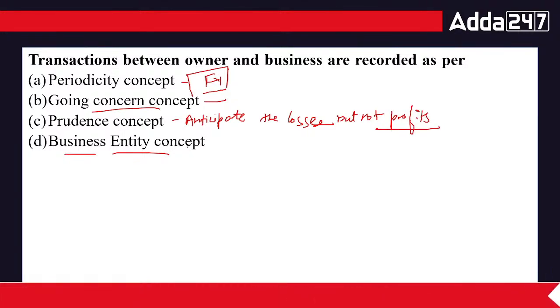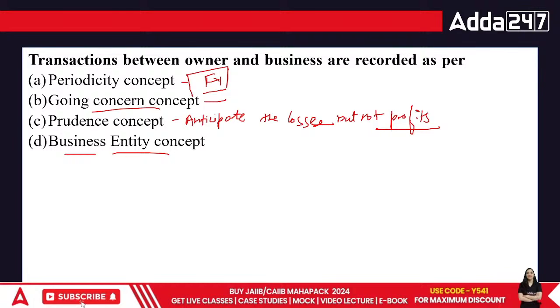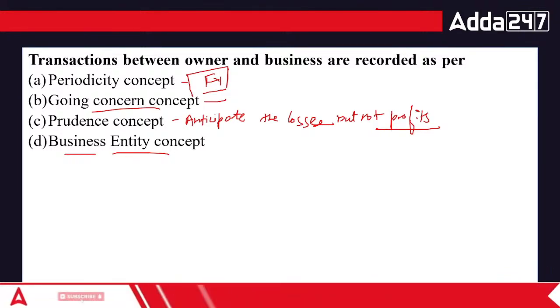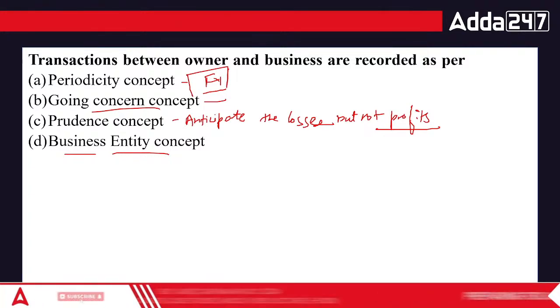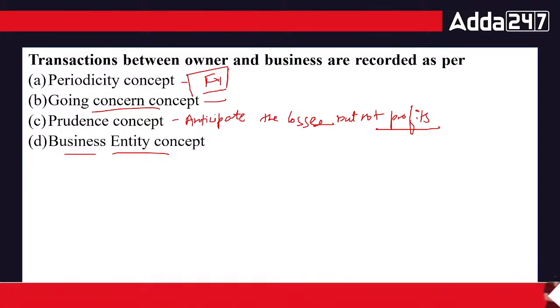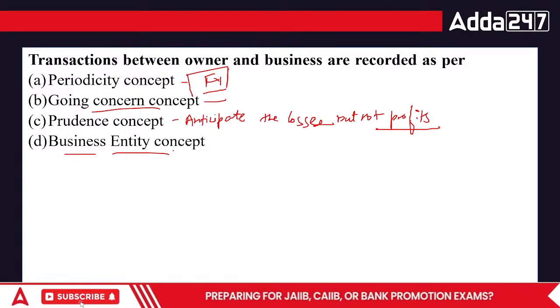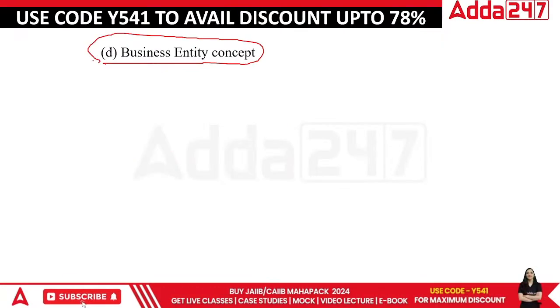And then we have the business entity concept. Business entity concept is related to the area of business and businessman. They are not the same at all. That's the level of clarity that you will find in this area: business entity concept talks about the business and the businessman. They are not the same. So we have got the answer. The answer is business entity concept.